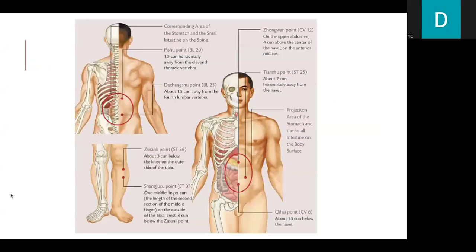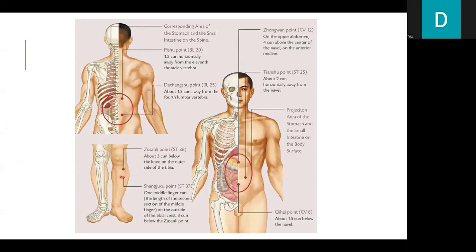Here we have the areas and the points to be used. First is the corresponding area of the stomach and the small intestine on the spine. We have bladder 20, 1.5 tune horizontally away from the 11th thoracic vertebra. Next is bladder 25, about 1.5 tune away from the 4th lumbar vertebra. Next we have stomach 36, about 3 tune below the knee on the outer side of the tibia.